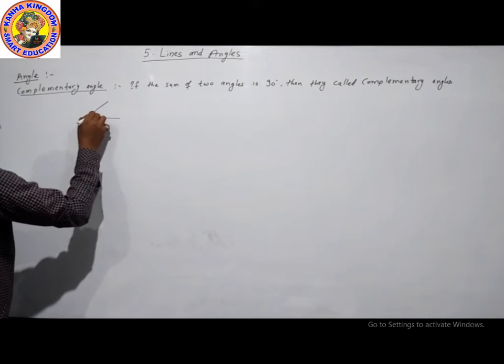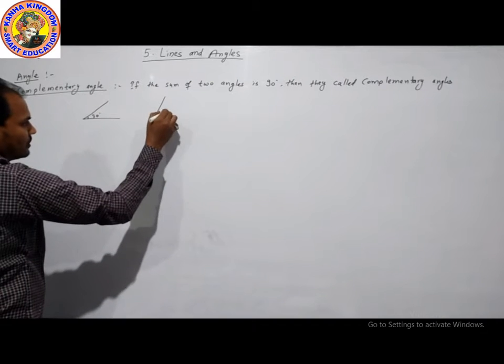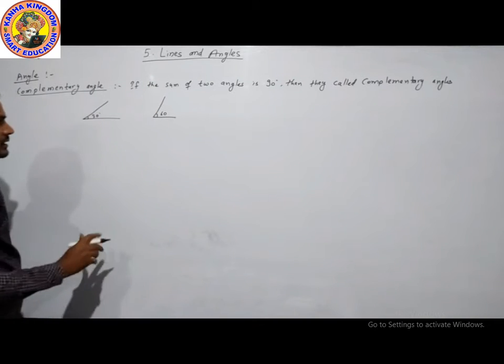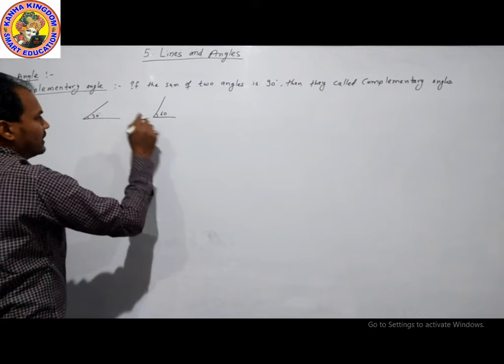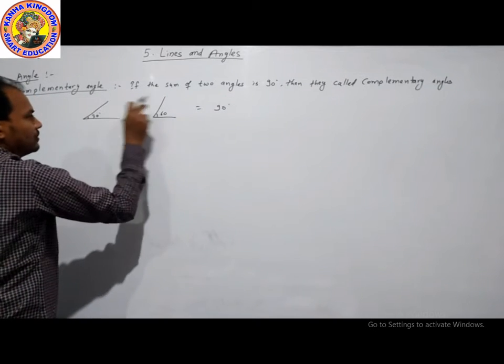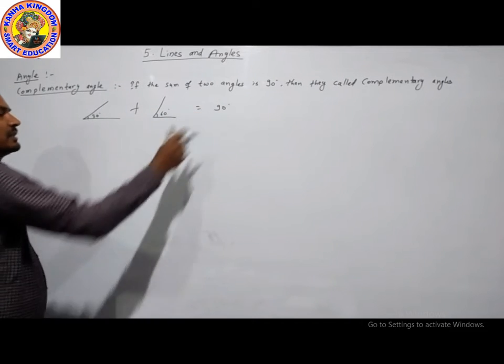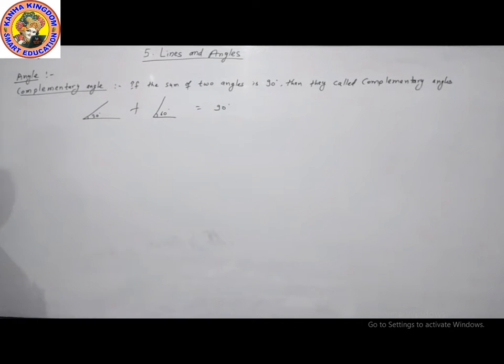This is an angle of 30 degrees and this is an angle of 60 degrees. These are complementary angles, because 30 plus 60 is equal to 90.